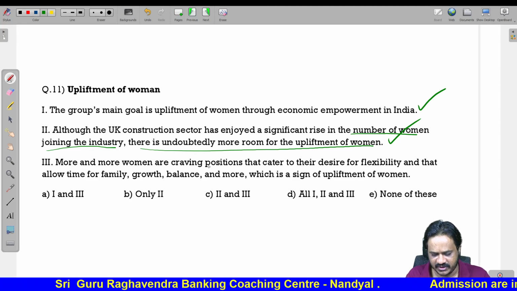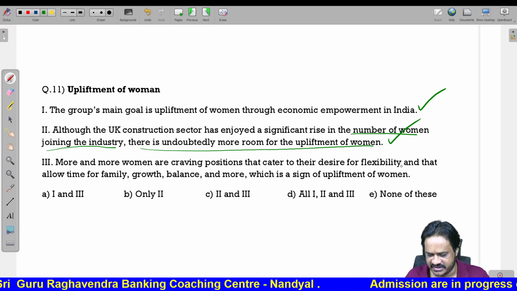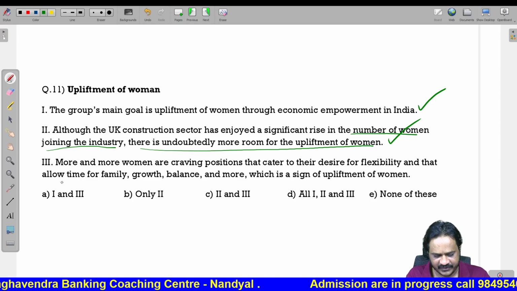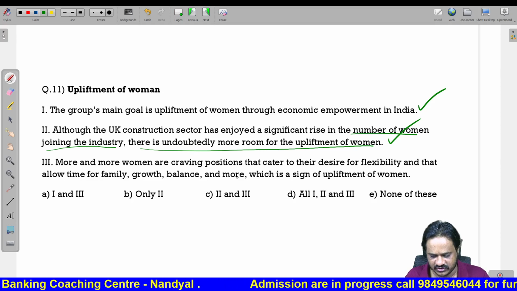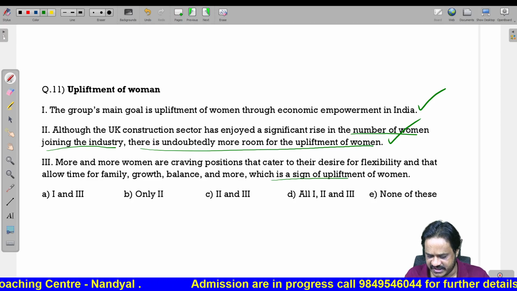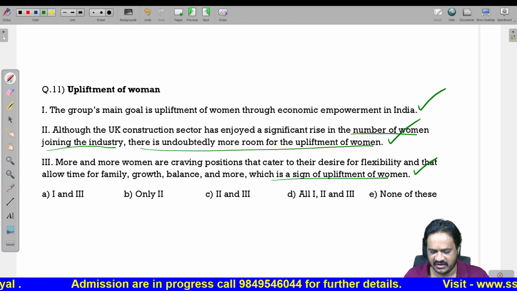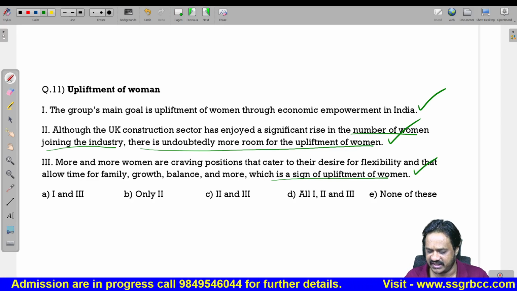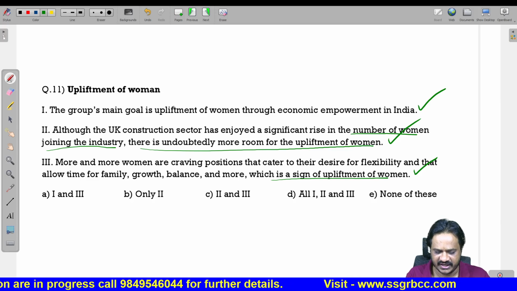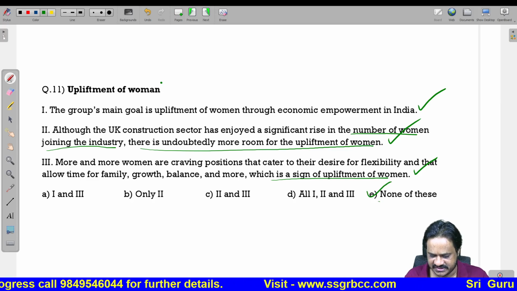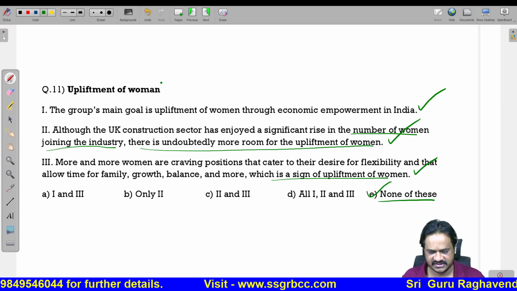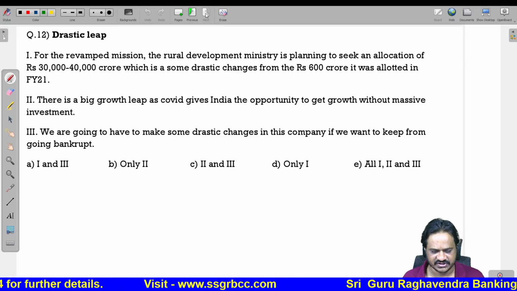More and more women are craving positions that cater to their desire for flexibility and that allow time for family, growth, balance and more, which is a sign of upliftment of women. This is also correct. All the three sentences are again grammatically correct. So no need of any replacement of this phrase in these sentences. So none of these. Now let us see the next question.